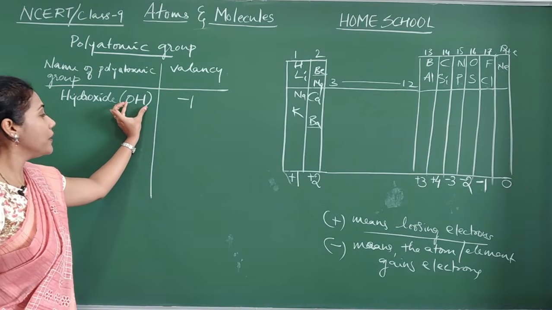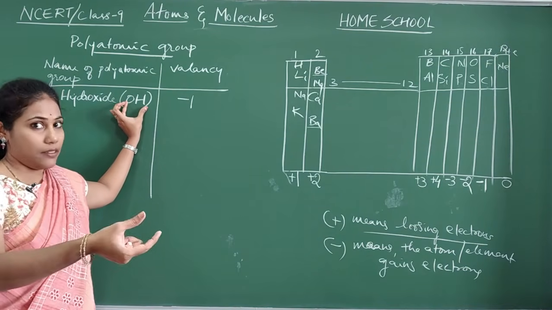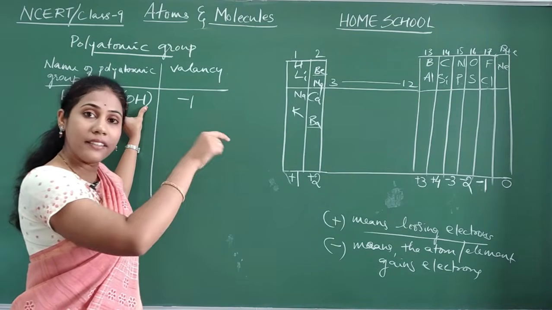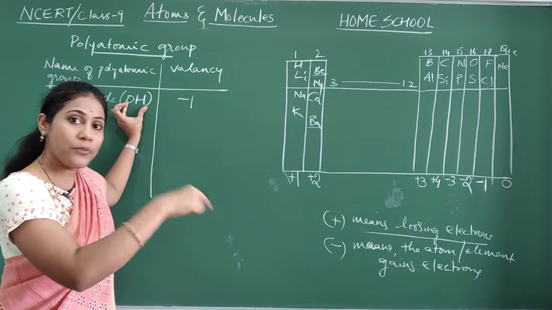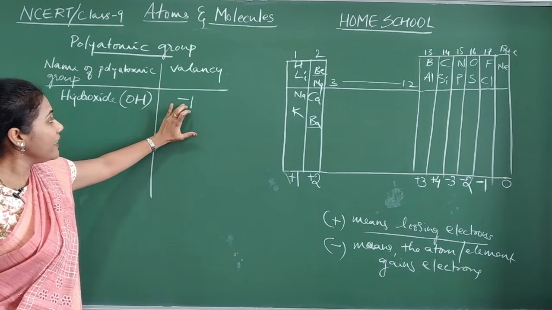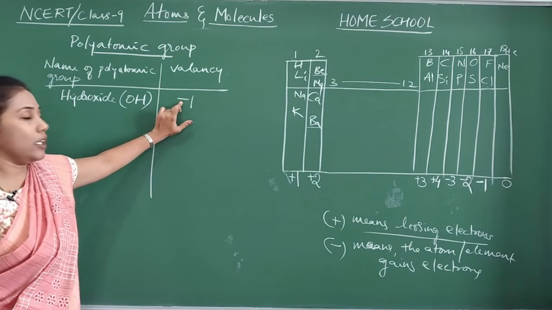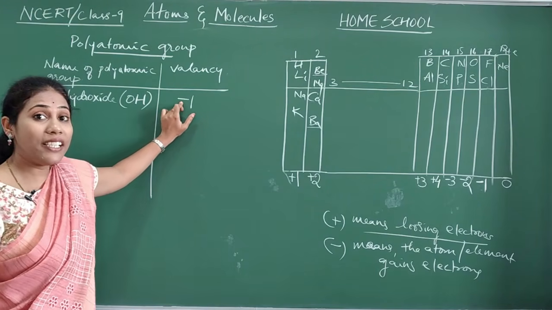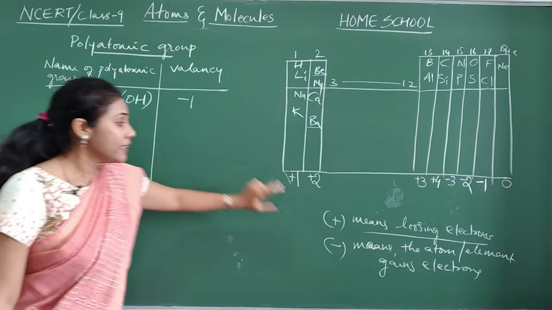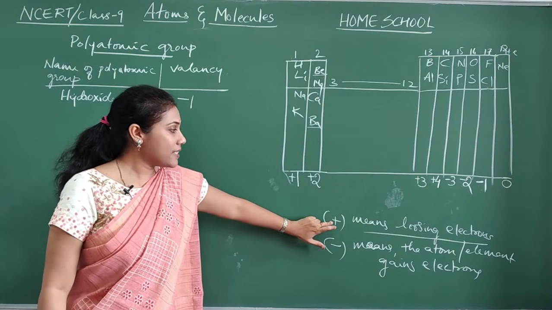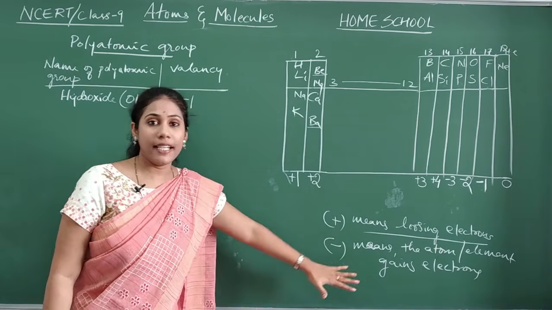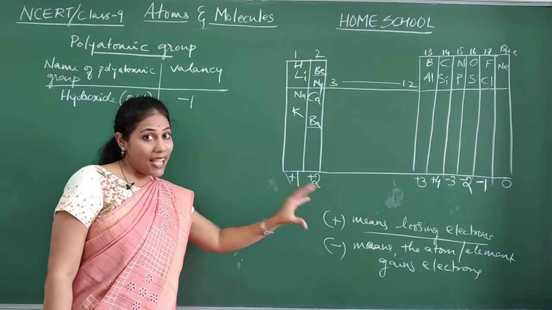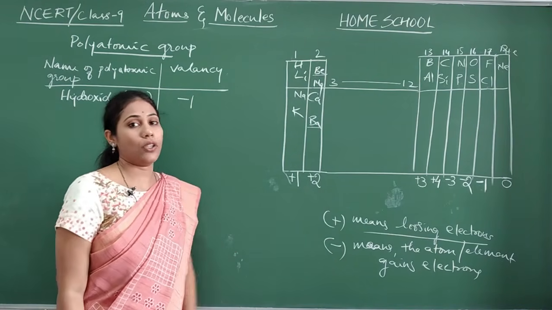During combination with some other elements, atoms or groups, this group will always take one electron. Minus means taking electron. How many electrons will it take? One electron. This is very important. Plus means the element is losing electron. Minus means the atoms or elements take electrons.